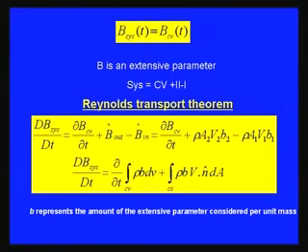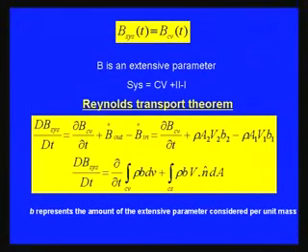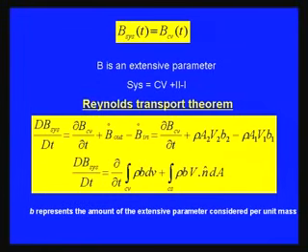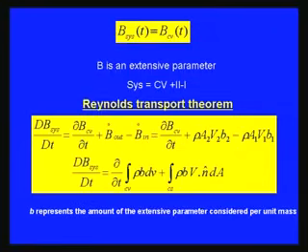The system is equal to control volume plus 2 minus 1, as shown in the figure. So, B is the extensive parameter.